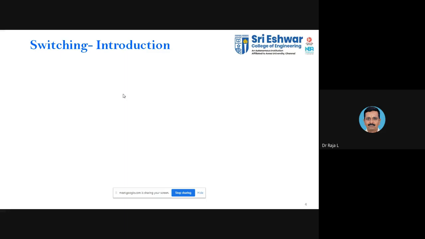Normally, for connecting devices within a network, as I told, you will be using the switches which perform the switching task. Switching means you are going to share the data from one device to another. The data is switched from one place to another.